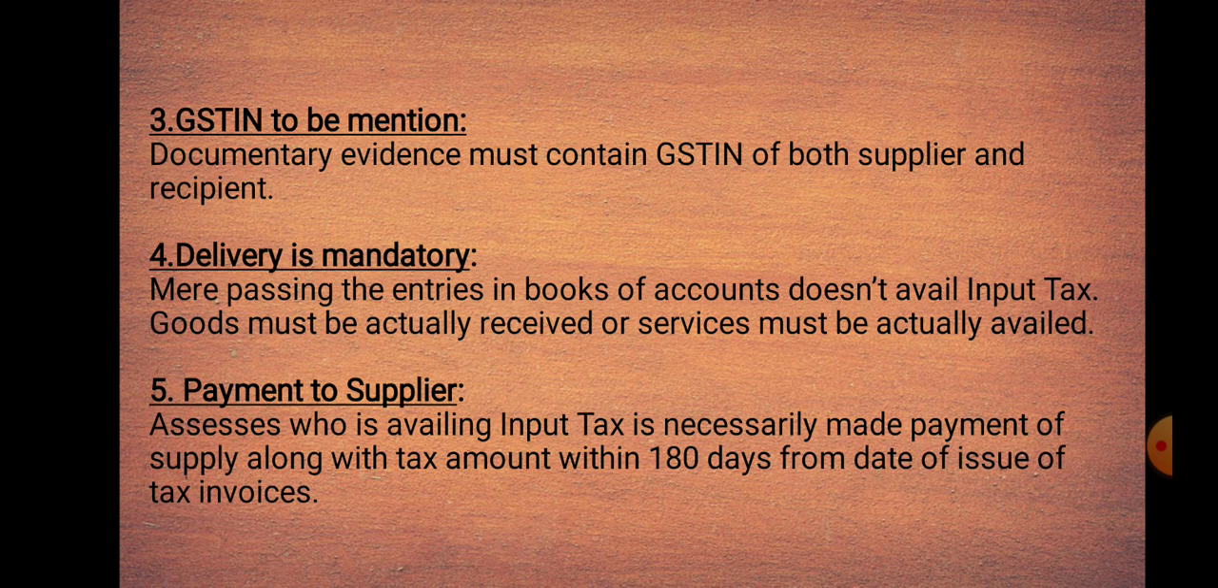And fifth one is payment to supplier. Assessees who are availing input tax must make payment of supply along with tax amount within 180 days from date of issue of tax invoices. Here, if the assessee has not made payment of supply within 180 days, then the amount of tax which was taken as input tax credit is added to the output tax liability of the assessee.